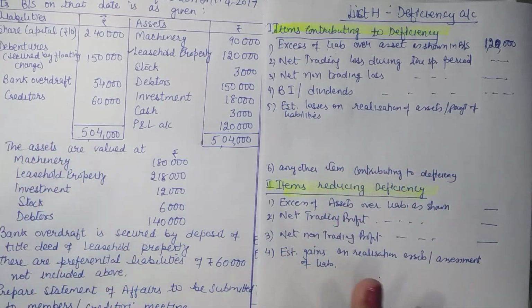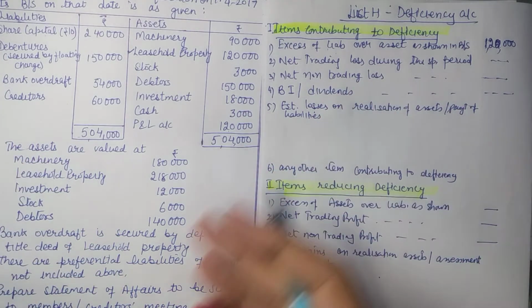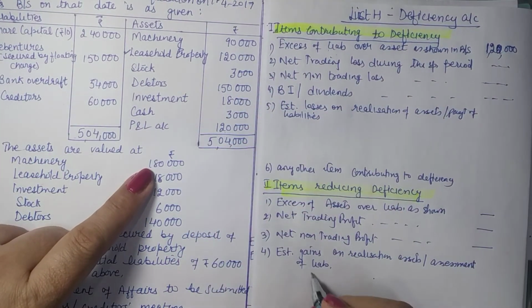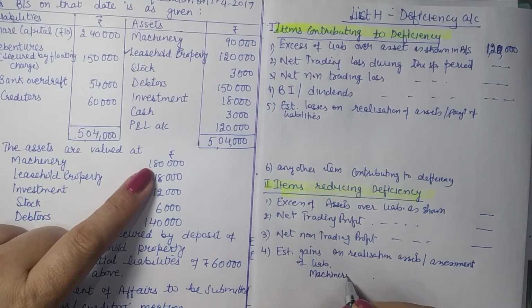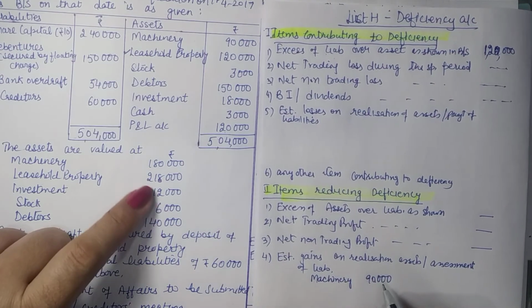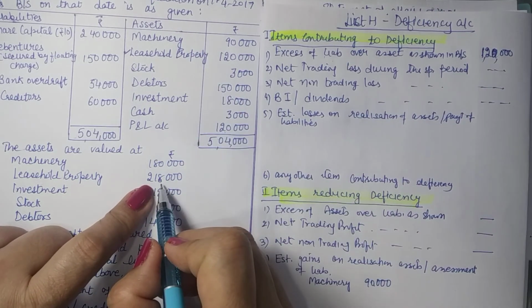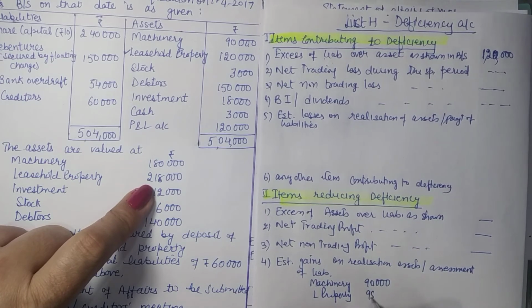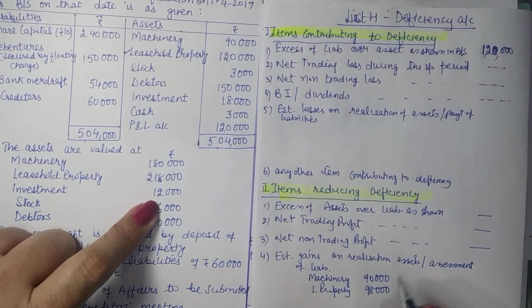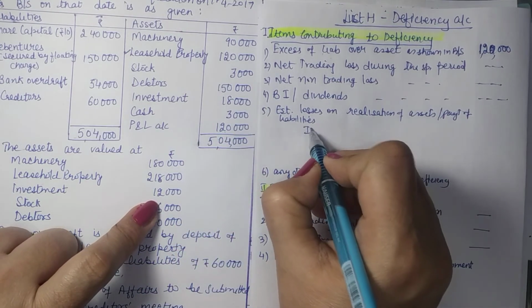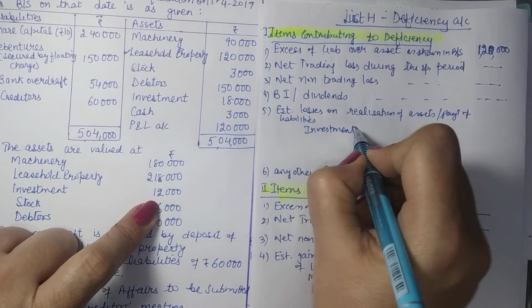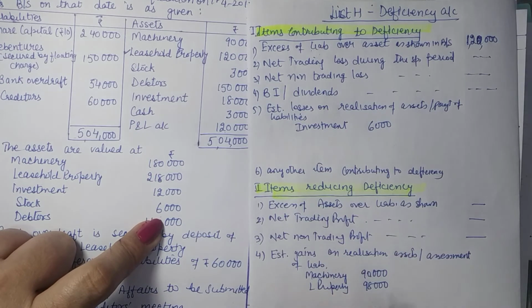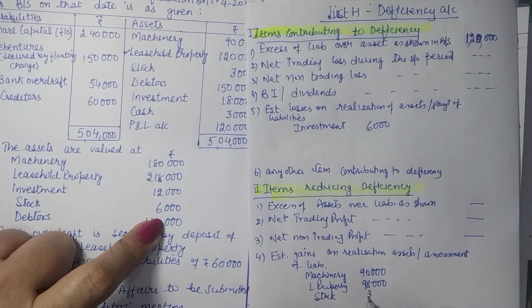Now coming to the realization of assets and payment of liabilities. Just compare the two. You can start one by one. Machinery 90 and 180. So you got profit on realization of machinery. Estimated profit is 90. Leasehold property 120 in the books, 2,18,000. So leasehold property will also give you profit. Then you have investment 18,000 but 12,000 here. So you are likely to have a loss here. Investment 6,000. Then stock. Again, stock is giving you a profit of 3,000.